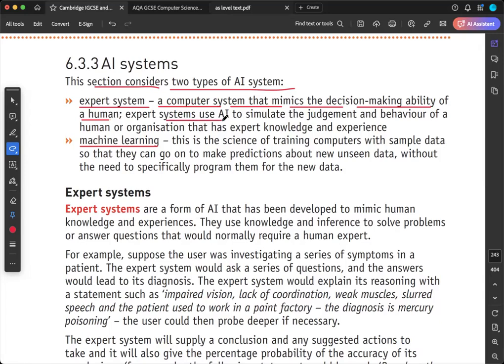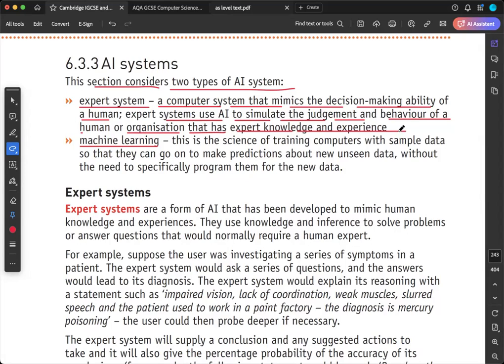So an expert system uses AI to simulate the judgment and behavior of a human or organization that has expert knowledge and experience. Do you understand this? The computer AI system, the expert system, is going to learn from human behavior, from human judgment, from the human ability to take a step. And the things are going to be stored in the computer expert system memory. And once the time comes, they are going to implement the same thing on the humans. Isn't it?